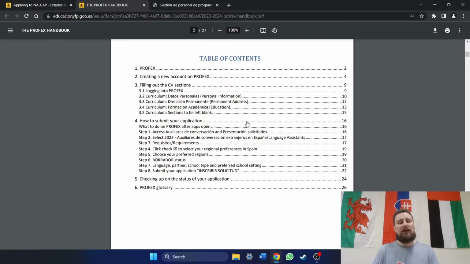So the website gets flooded with new people, as well as renewals, because you can do this for up to 5 years, who are all trying to get the lowest application number possible. And when the website gets flooded, it's busy, it starts failing, not working, running really buggy and slow. So you don't want to wait until then, when everybody else is getting their application submitted, to be setting up your PROFEX in the first place. You want to do all this setup beforehand.